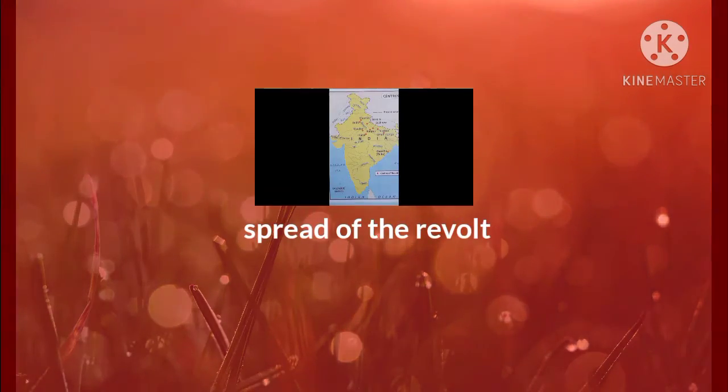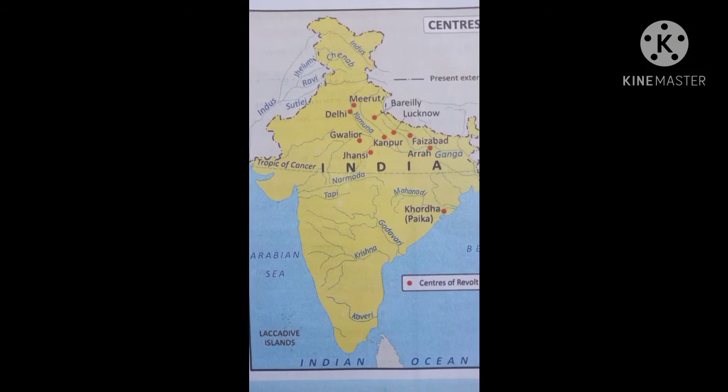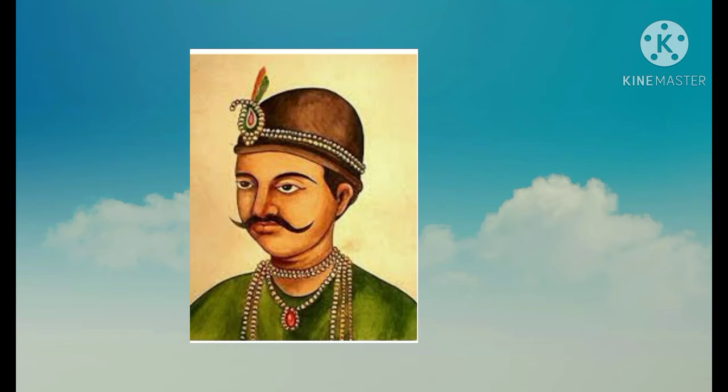Now, let us see the spread of the revolt. First, the spread of the revolt in Awadh. In 1856, Awadh was annexed on the ground of misgovernance under the doctrine of lapse. The Nawab was Wajid Ali Shah, and his wife was Begum Hazrat Mahal, who started revolting in her parts. Again, it was recaptured by Sir Colin Campbell in March 1858.